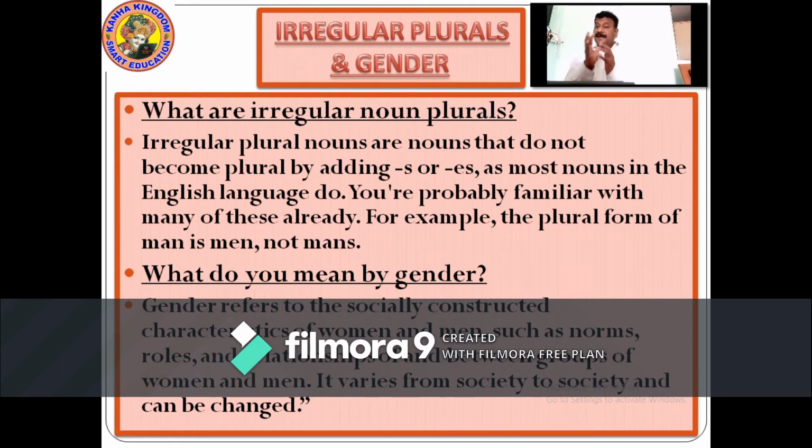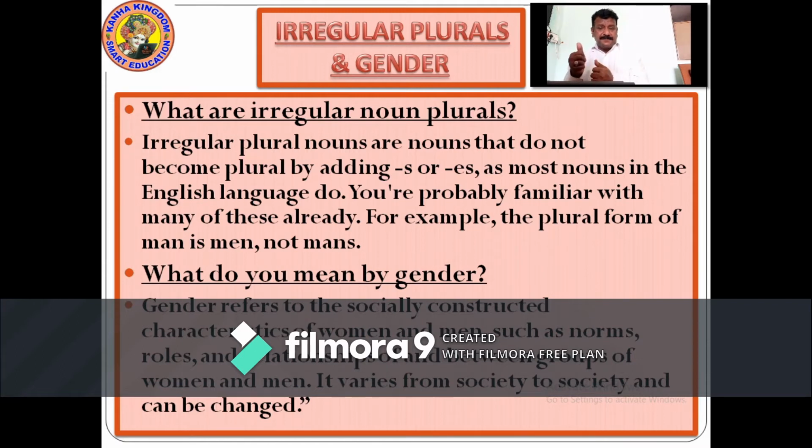The things which are lively, which can walk, talk, produce, are all living things, classified as masculine, feminine, and common gender. All the things which are not lively are called neutral gender, the fourth gender.